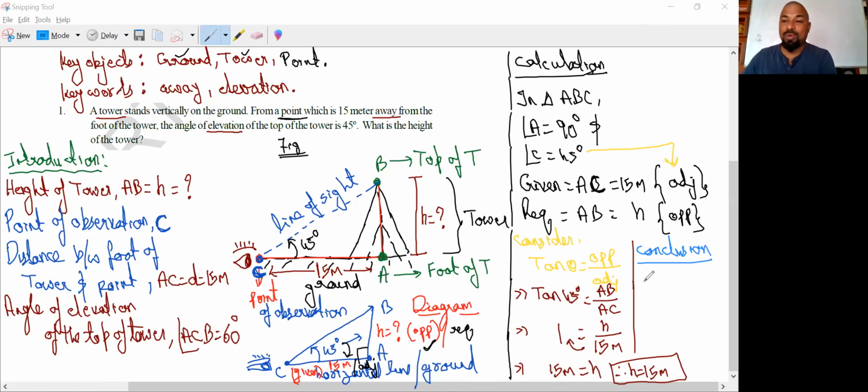Whatever he is asking is the height of the tower. The height of the tower, we labeled it as AB, and the symbol given for it is H. The answer we got is magnitude 15 and the units are meters. This is the conclusion we are making. So it's 15 meters.